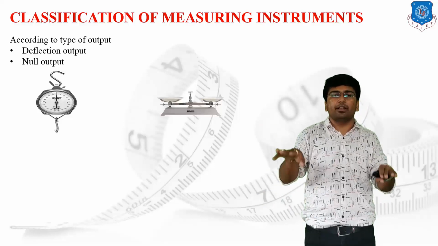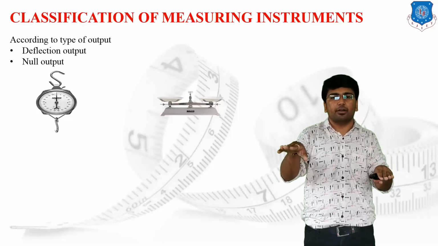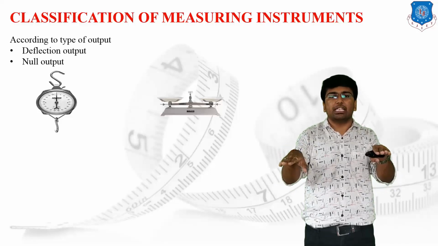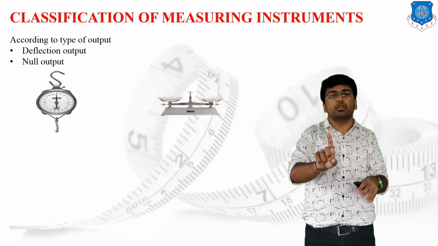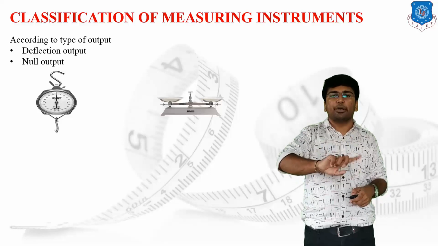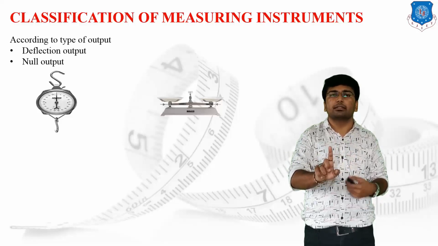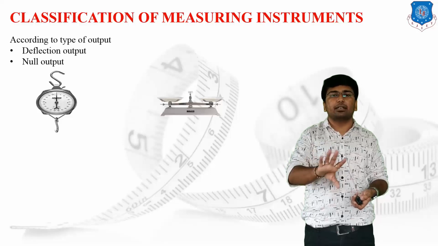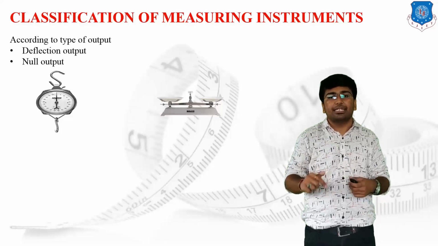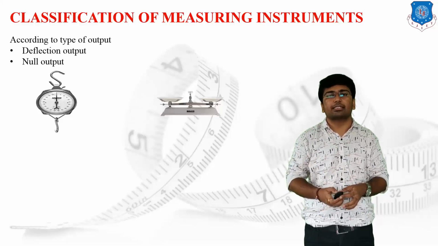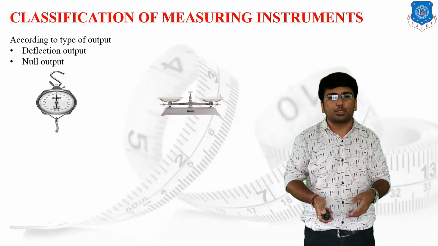Once both the pans get in the balanced position, the pointer will come into the 0 condition. Once the pointer comes into the 0 condition, or we can say the null condition, we can say that the measurement has been done. This kind of measuring instrument is known as a null method measuring instrument.